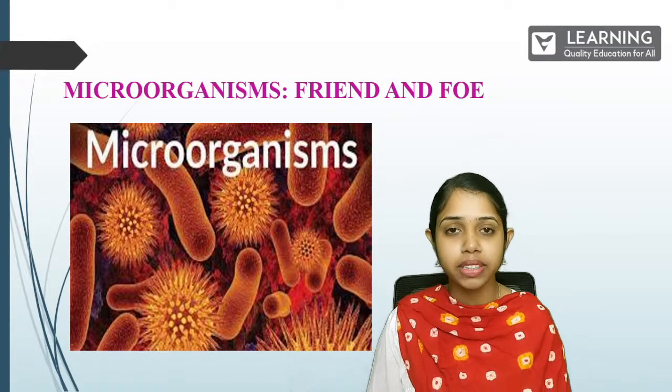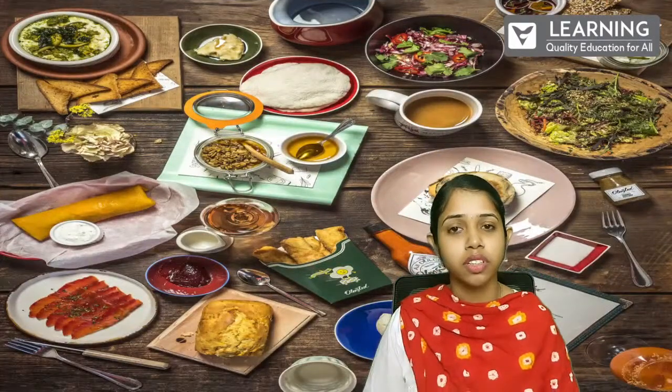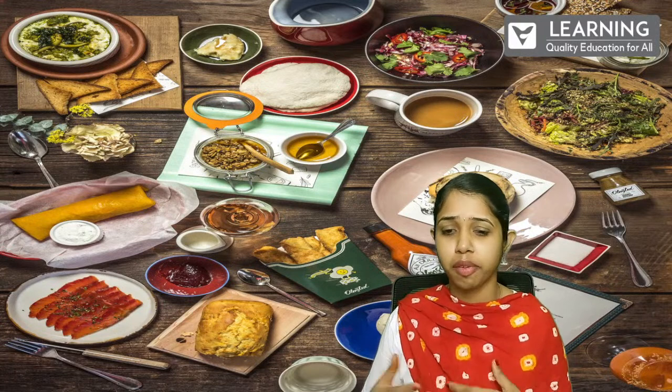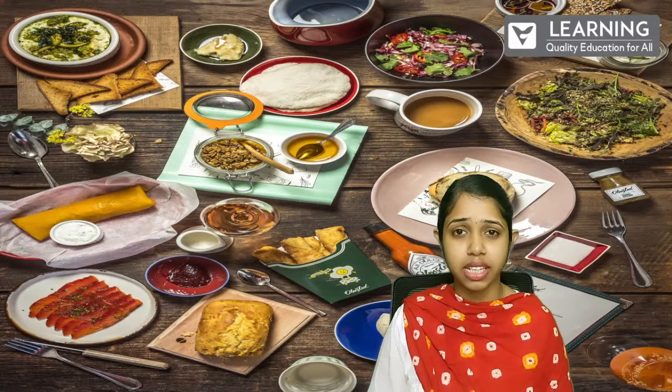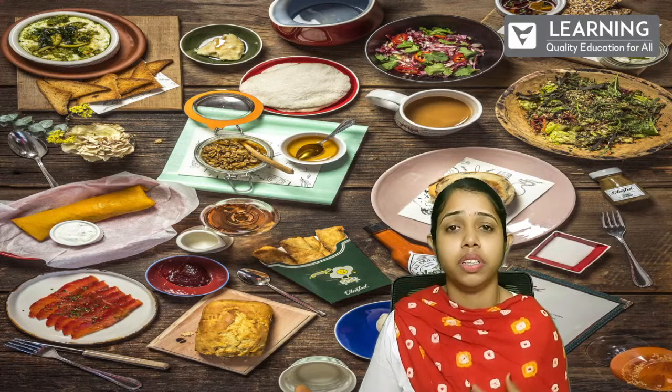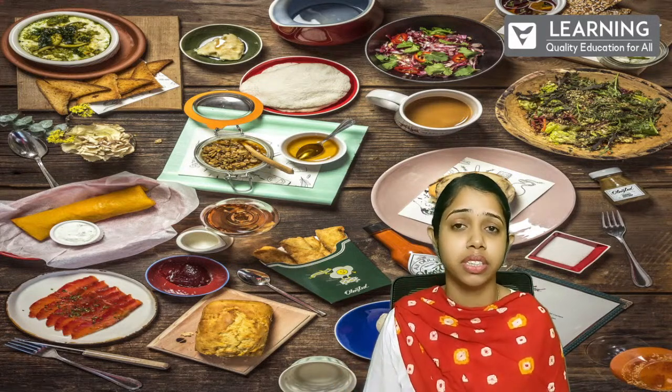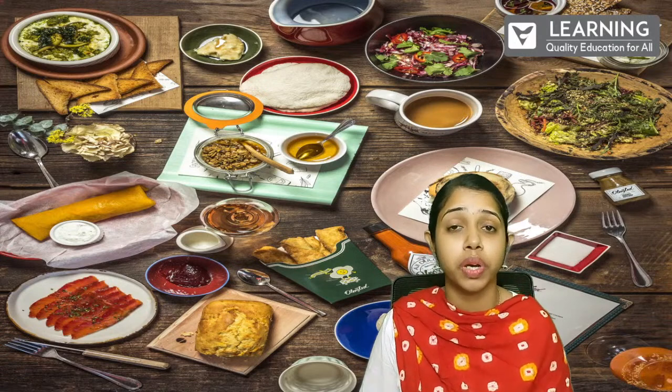So basically, what is food poisoning? You all can see there is a wide variety of food, right? There are multiple things, as you can see. Food is very essential and very nutritious, and it is very important for us to have food.